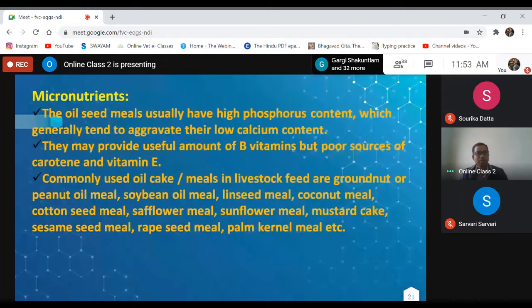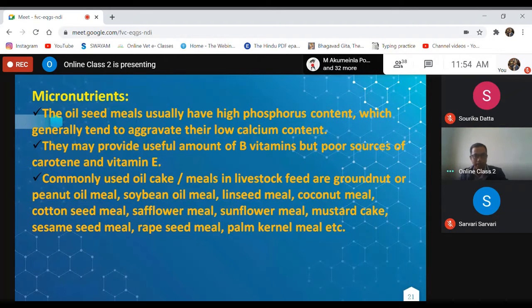Micronutrients. How much micronutrients are present in the oil cakes or meals? The oilseed meals usually have high phosphorus content, which tends to aggravate their low calcium content. So here I want to say one thing, always remember that generally the grains and concentrates are rich in phosphorus but low in calcium, whereas forages are rich in calcium but low in phosphorus. They may provide a useful amount of B vitamins but are poor sources of carotene and vitamin E.